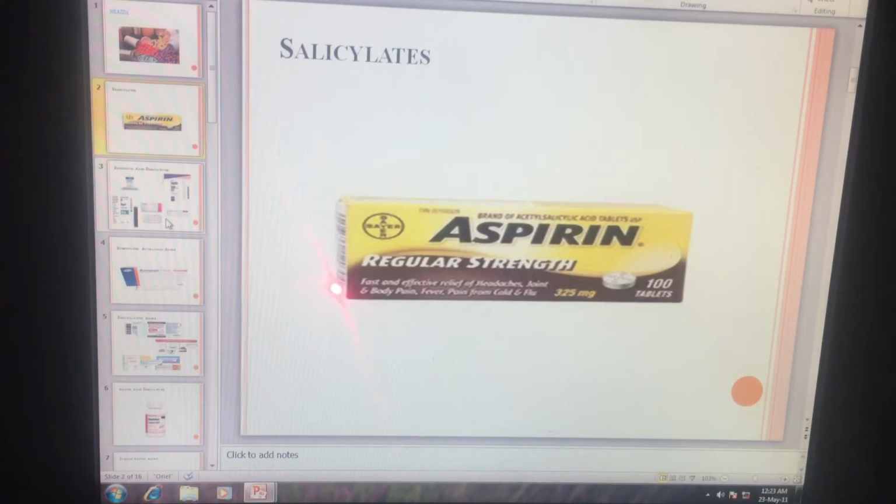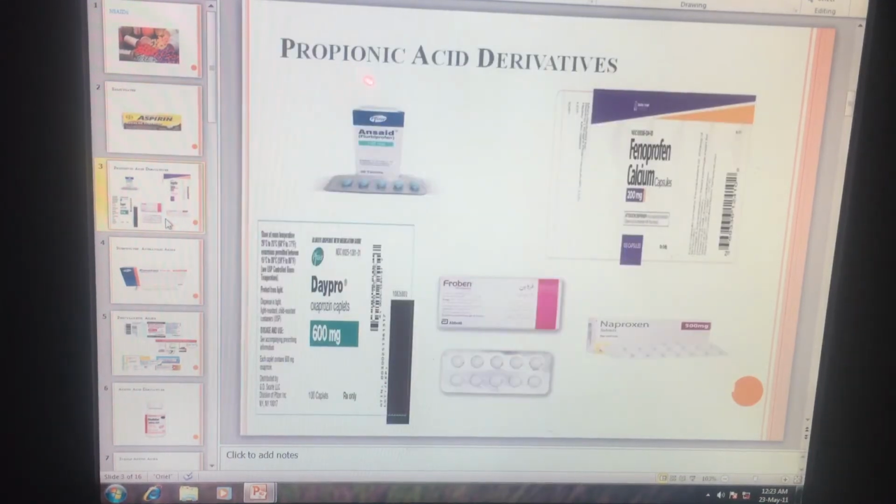Next is propionic acid derivatives, so they include flurbiprofen available in 100 mg dose, and this is manufactured by Pfizer pharmaceutical company. Next is Depro, which includes oxaprozin and the dose is 600 mg. Next is Ferrobin, which also includes ibuprofen and this is manufactured by Abbott Pharmaceutical Company, a multinational company.